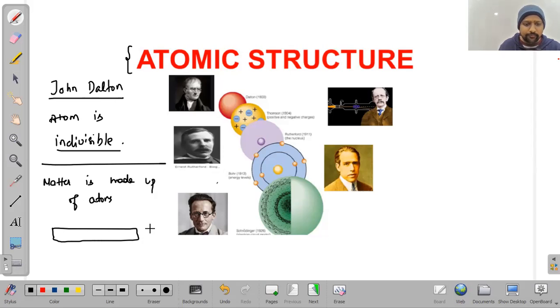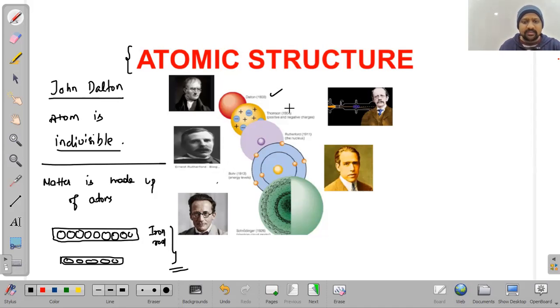For example, if we have an iron rod, it will be made up of atoms of iron only. And if we have a copper rod, it will be made up of atoms of copper only. This was told by John Dalton.